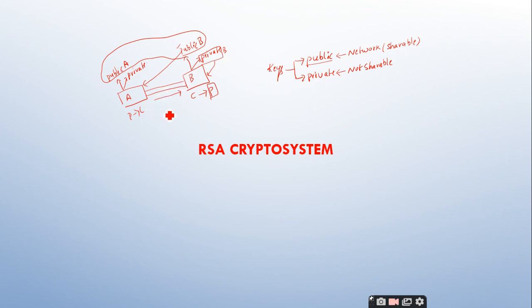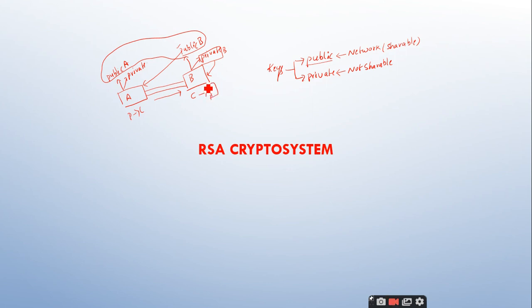Since the message is intended for party B, encryption has to be performed using the public key of B and decryption has to be done by the private key of B. So this is the whole idea of this asymmetric crypto system. In this we have a lot of examples: as we have discussed, we have the knapsack crypto system, the RSA crypto system, and ElGamal. We also have ECC, elliptic curve cryptography. Like that we have a number of asymmetric crypto systems.